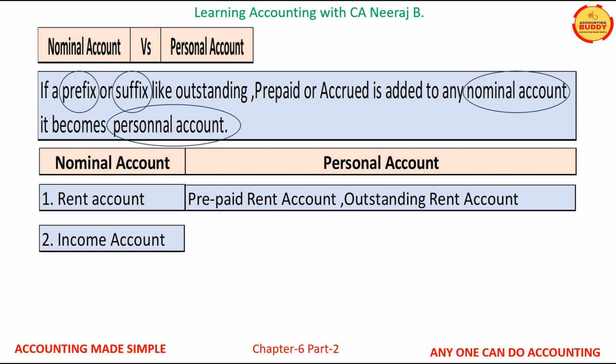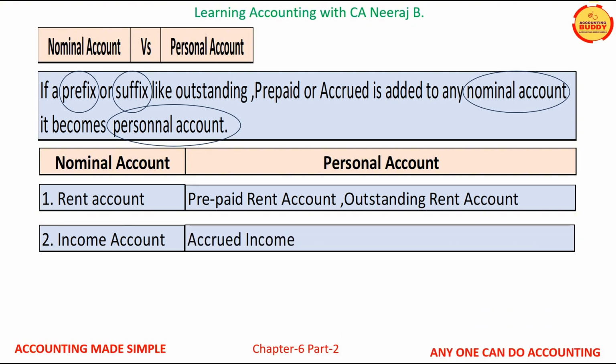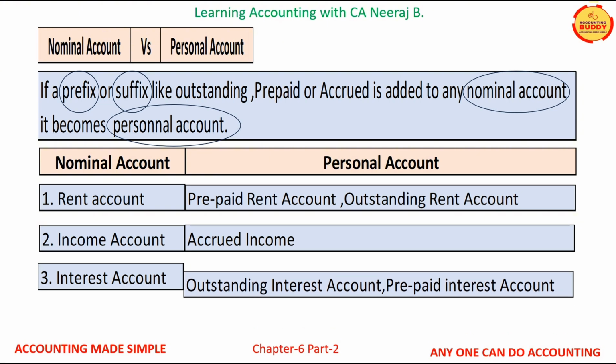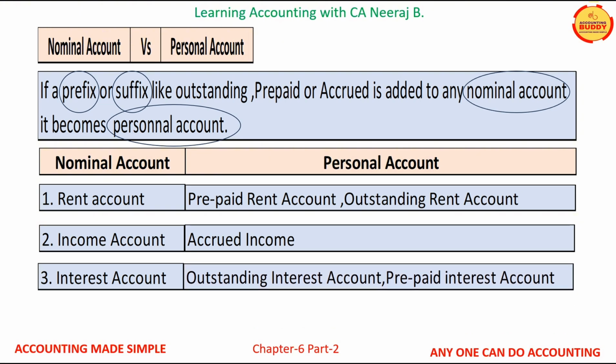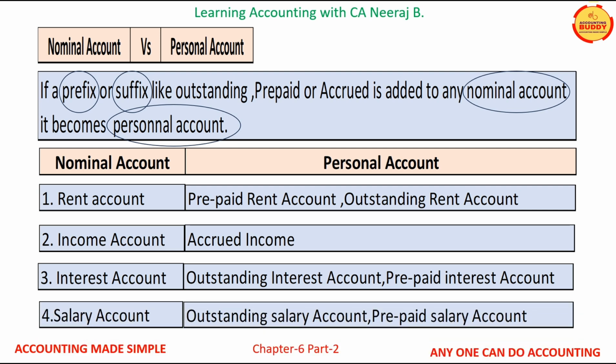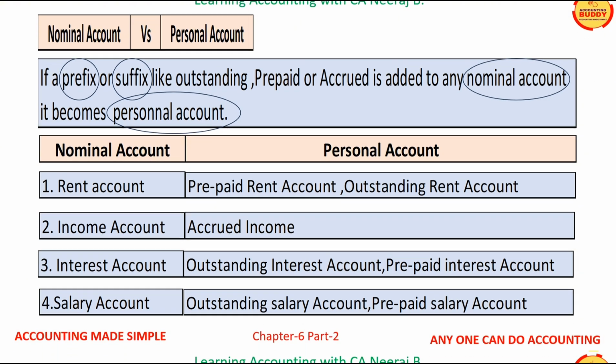Similarly, the income account, which is a nominal account, will become a personal account if the word accrued is added before the income account. Therefore, if the interest account is a nominal account, outstanding interest account and prepaid interest account are personal accounts. Similarly, salary account is a nominal account, while outstanding salary account and prepaid salary account are personal accounts.